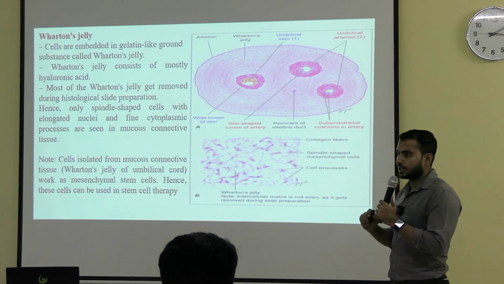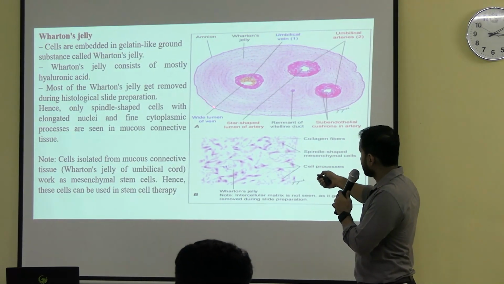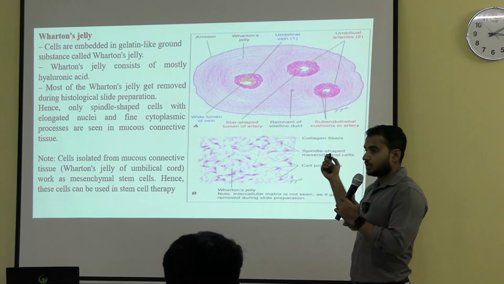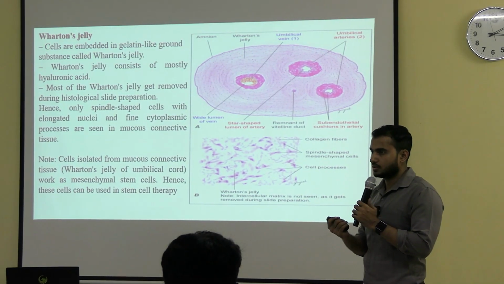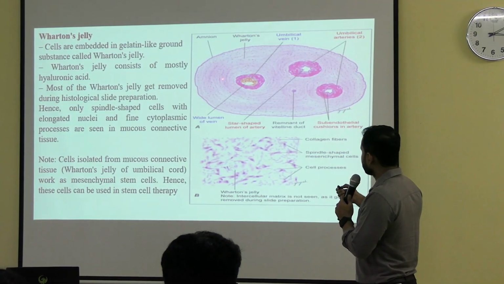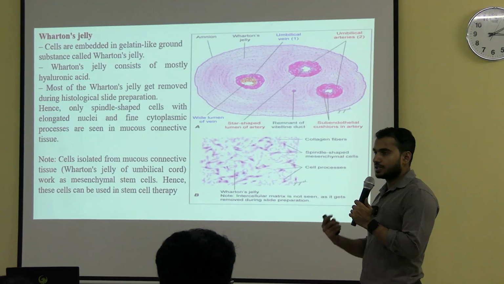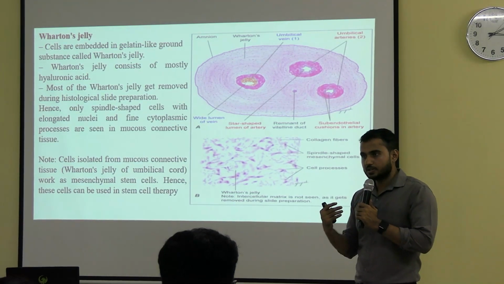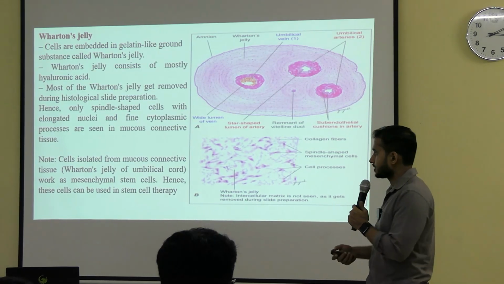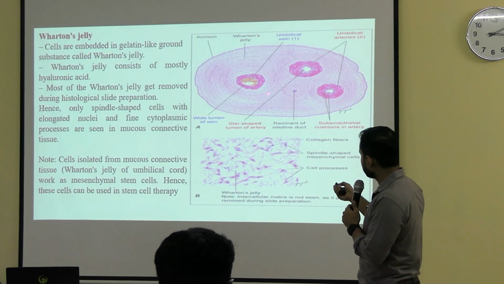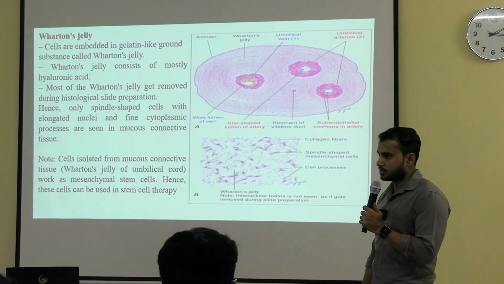In the slide of the umbilical cord, first of all, you have to see that an outer covering is there. This outer covering is called amnion. If you see the cells, these are nothing but simple squamous epithelial cells. Next, inside this, what is seen in pink color is the Wharton's jelly. But in most of the cases, Wharton's jelly has been washed away, replaced. You will see a white, empty appearance. Next, can you see multiple dots? These are nothing but the mesenchymal cells.